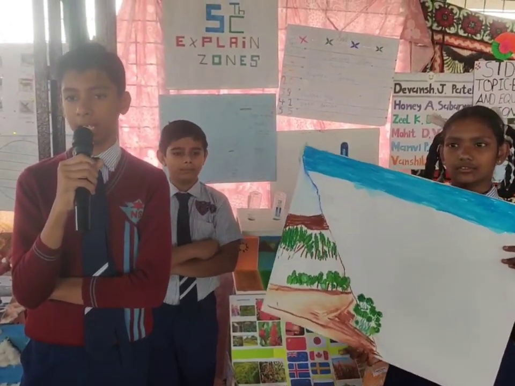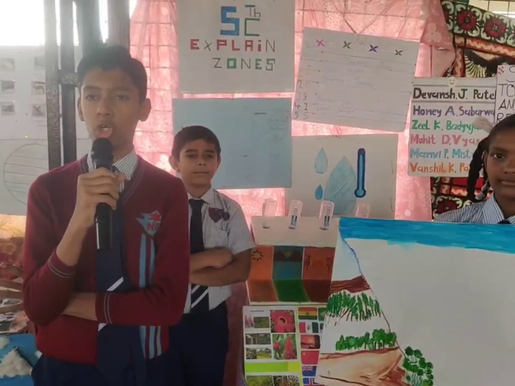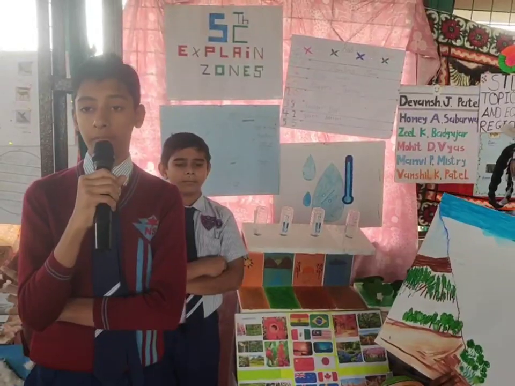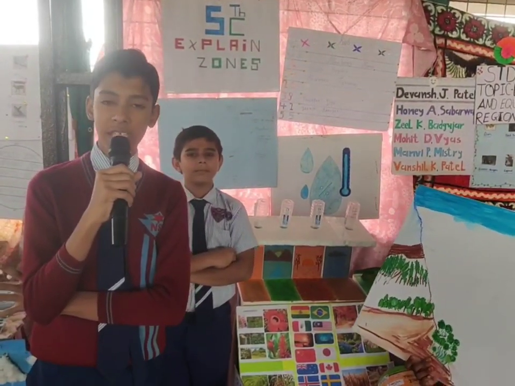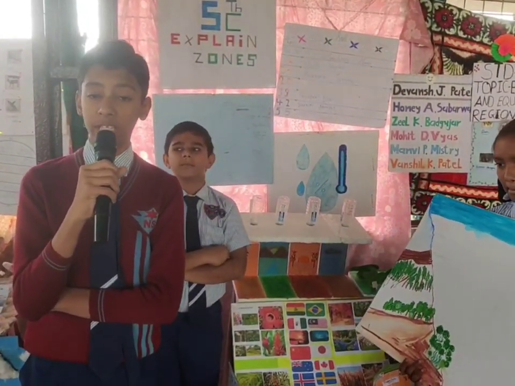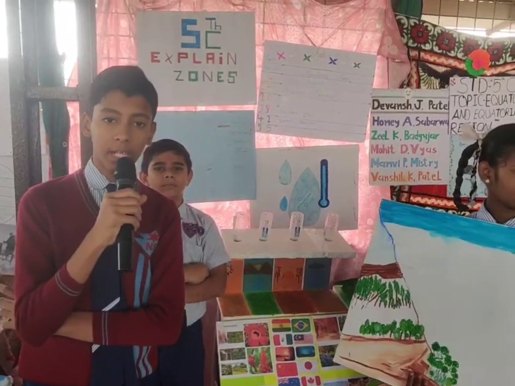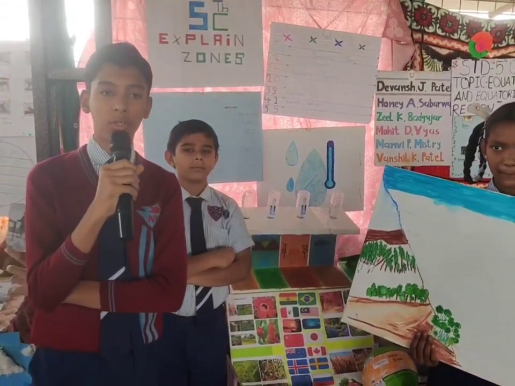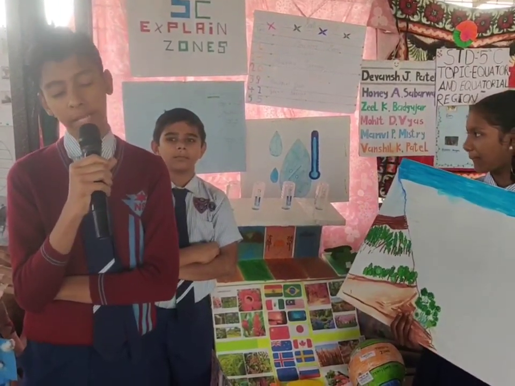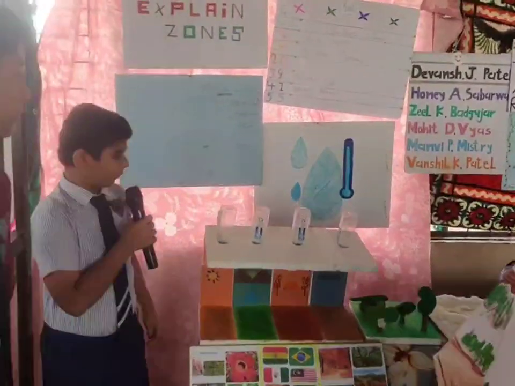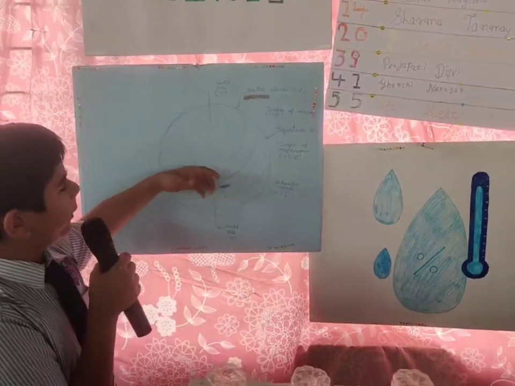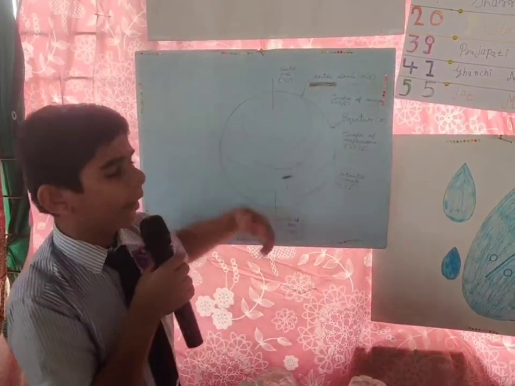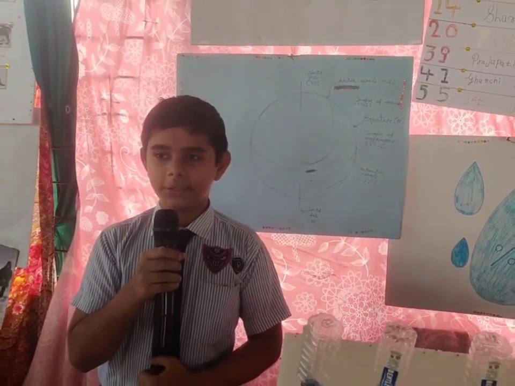Today in the SS exhibition, my team and I are going to represent models and charts on the topic of zones. But before talking about the main points, we shall talk about some common things which will help you understand the main topic better, which is factors affecting the weather. For that, I would like to call Ghazi Nayan, and he is going to speak on latitude. First, let us talk about latitude. It shows how far a place is from the equator, and what the equator is, we will see afterwards.